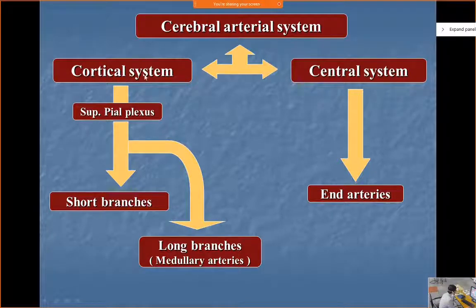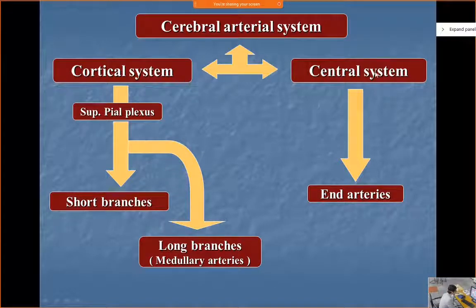The cortical system is distributed superficially over the brain and supplies the superficial structures. That cortical system is connected to a system of pial vessels. There is a plexus at the level of the pia mater, with which the cortical system communicates, and it has short branches and some long branches.